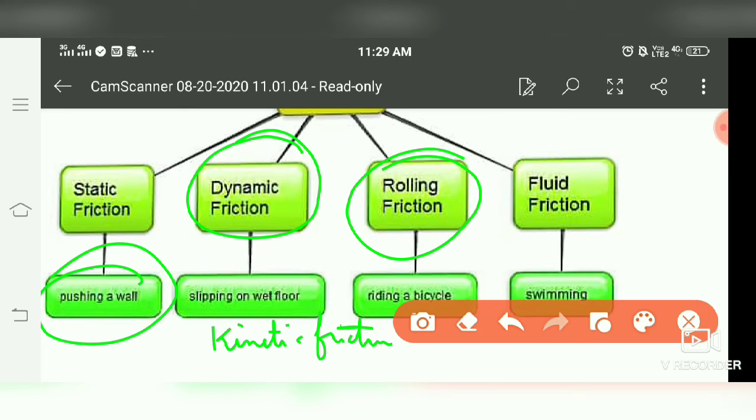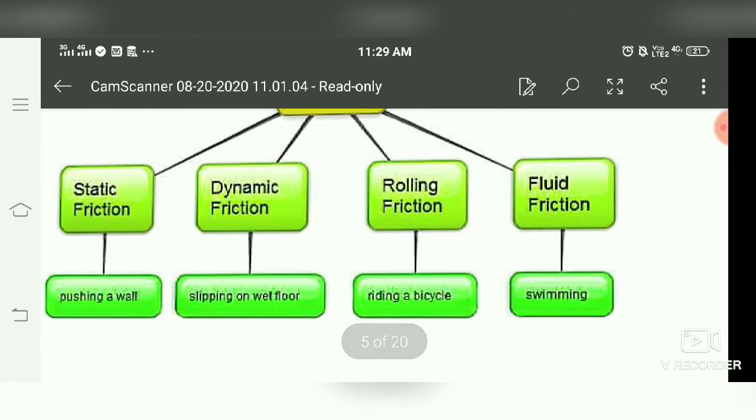Rolling friction, like riding on a bicycle, because the wheel of the bicycle rolls. When it moves, it always rolls in the forward direction. Fluid friction, like in swimming. When we swim, the different layers of the liquid offer friction in the backward direction. That is called fluid friction.